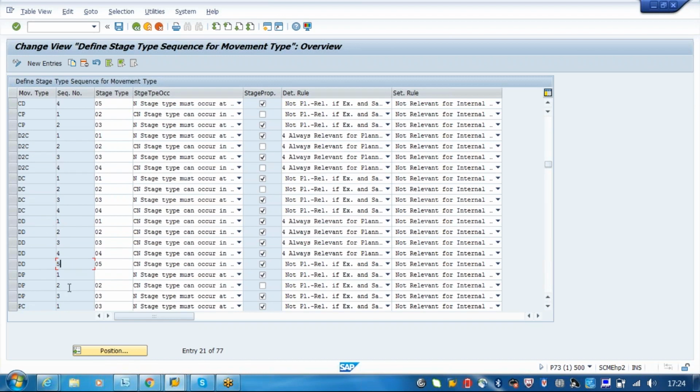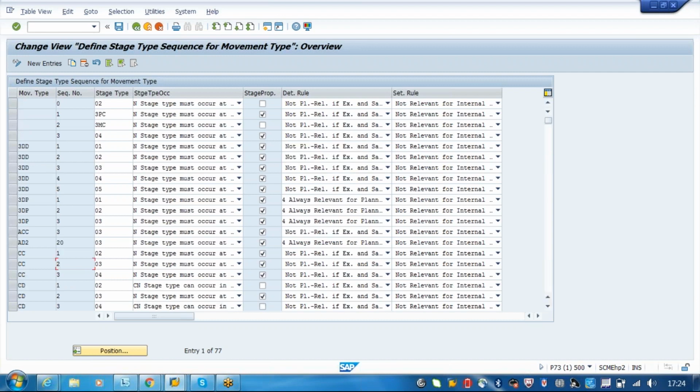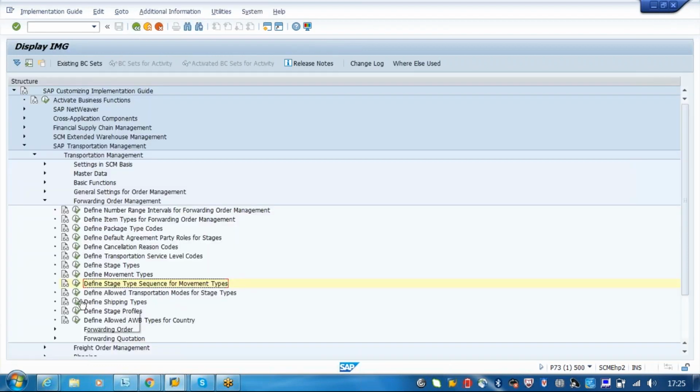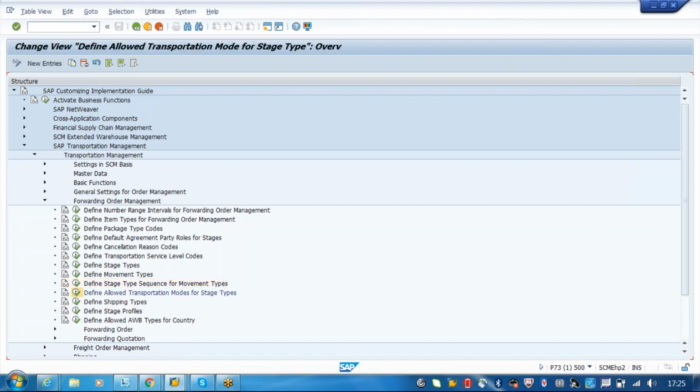If you say CFS to CFS or C to C, only 3 stages are there. That means it's a pre-carriage, main carriage and on carriage. C to D will have 4 stages: CFS to port, port to port, port to CFS, then CFS to delivery. So this depends on your number of stages. Now you are assigning the allowed transportation modes.